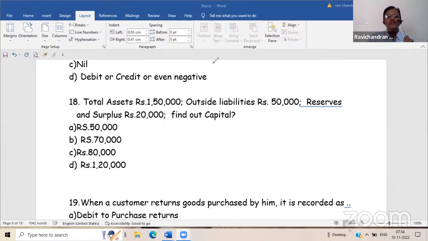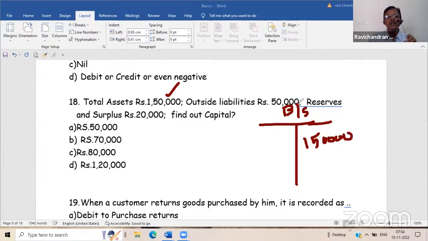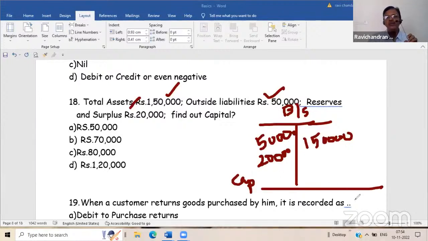This is the balance sheet. Total assets are 1,50,000 on the right side. Outside liability is 50,000. Reserves and surplus, that is also a liability, 20,000. Now you tell me, capital is how much? 80,000, because as per the dual aspect concept, all debits should be equal to all credits.